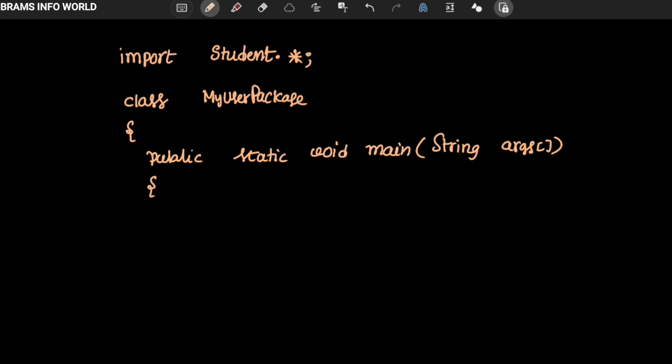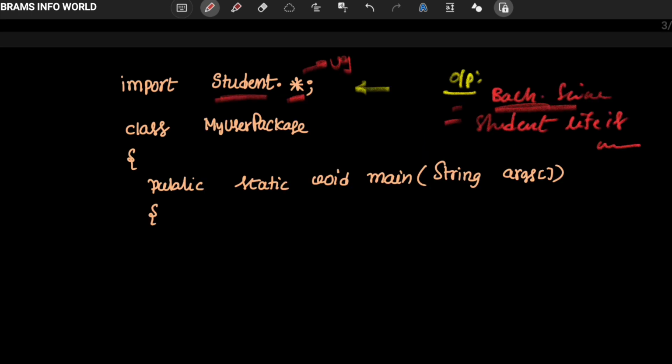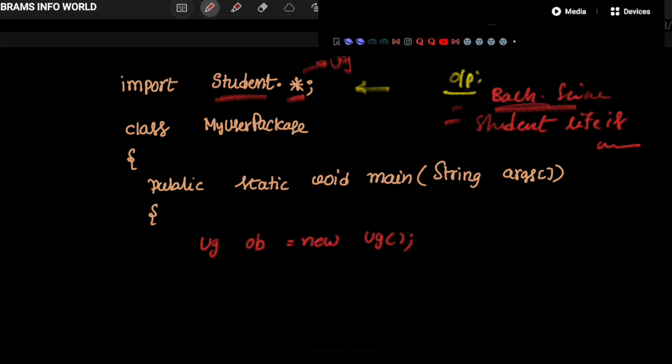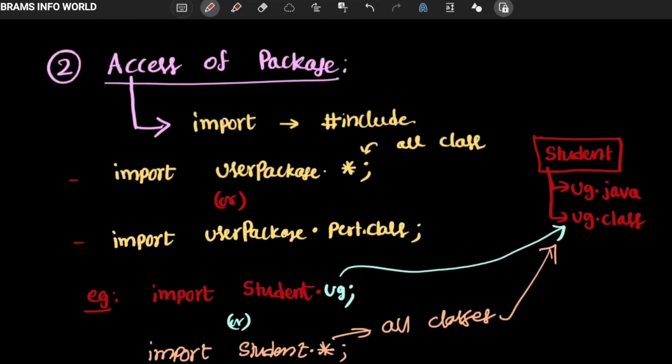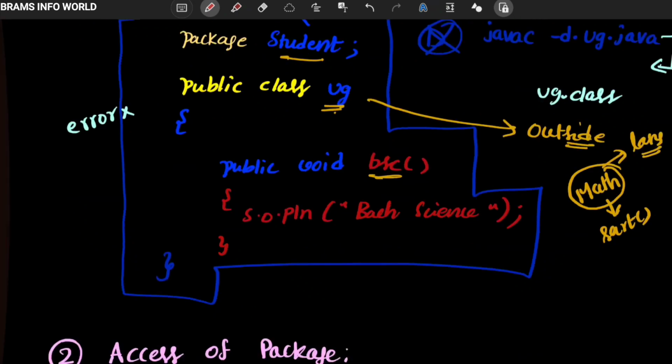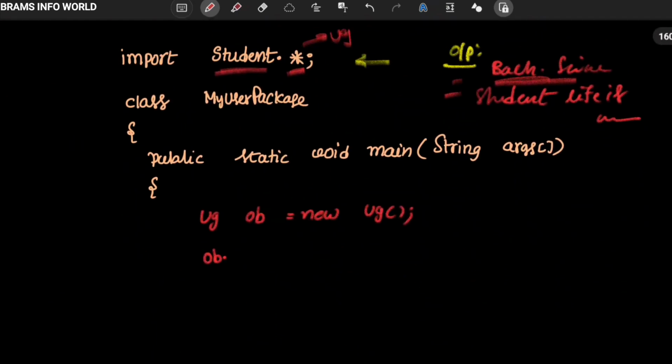Now I want to define the class. In the student package, what is my class name? UG. So UG ob = new UG, creation of the object. And what do I have to do? ob dot, what is the method we used earlier? The method name is BSC, so ob.BSC. So this is the way we can access information from the student package.